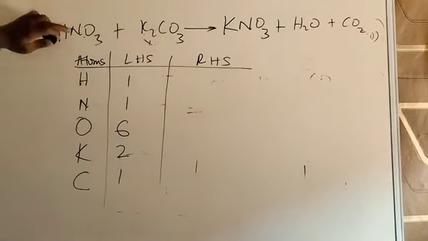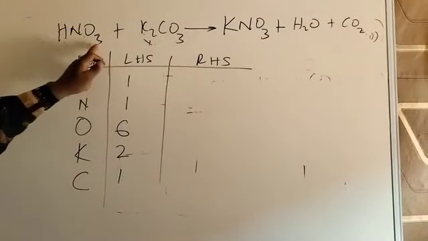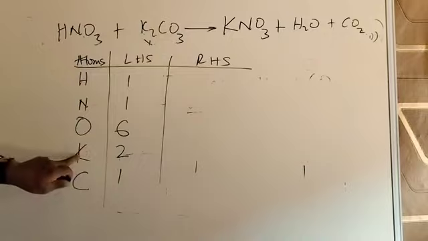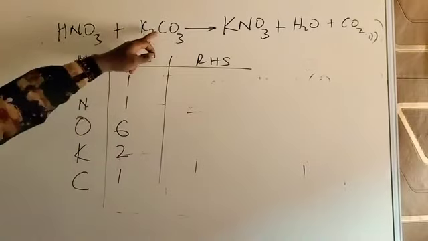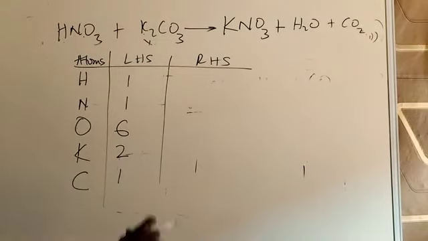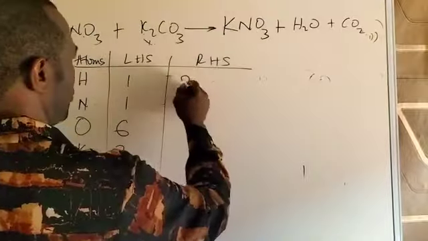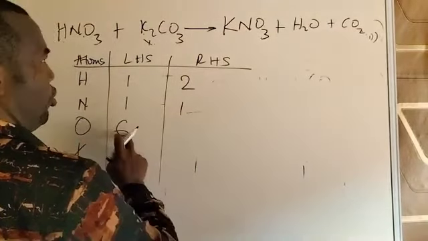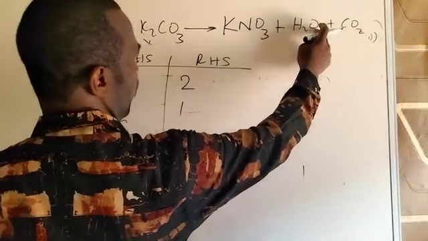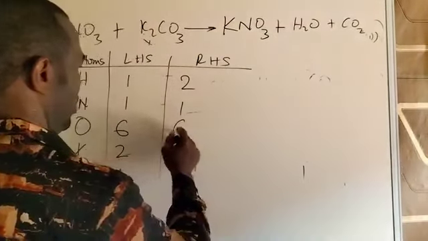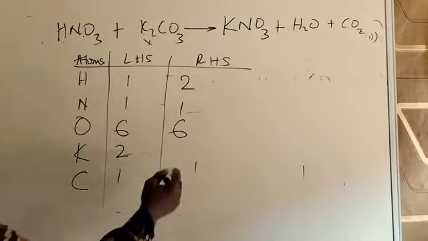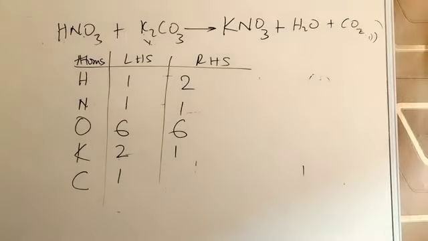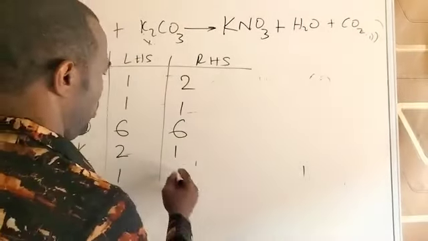Repeat it. Hydrogen is 1. Nitrogen is also 1. Oxygen is 3 plus 3, 6. Potassium 2. Carbon 1. On the other side, hydrogen is 2. Nitrogen 1. Oxygen 3 plus 1, 4 plus 2, 6. Then potassium 1. Carbon only 1.